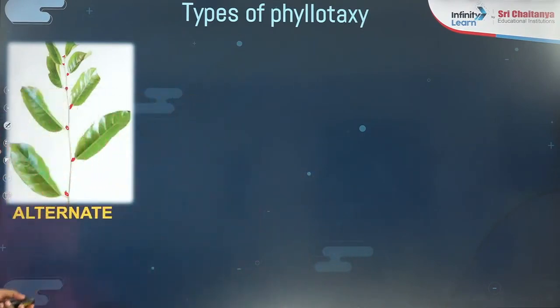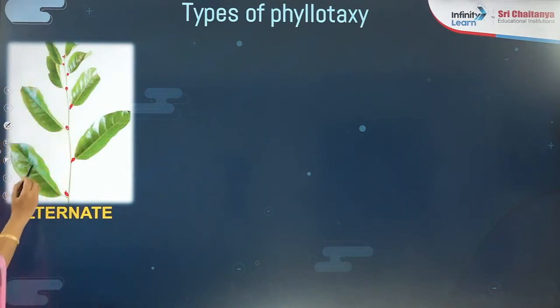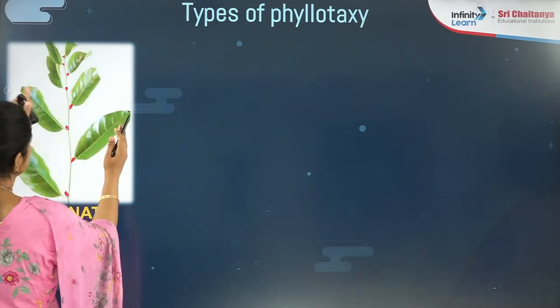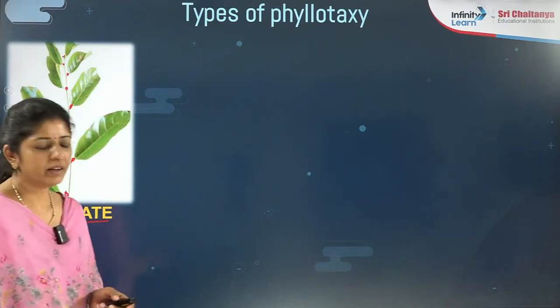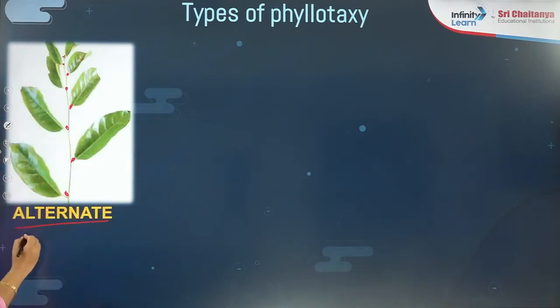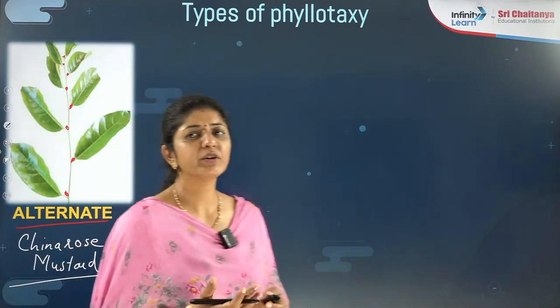So this is not a pinnately compound leaf. This is individually, each one is a simple leaf here. But which type of phyllotaxy? Alternate type of phyllotaxy. At one node only one leaf is there, but in alternate fashion. Here this is on this side, then opposite, then next, then next. This you call alternate phyllotaxy, right? Arrangement of leaf. Now what is an example of that? Example will be China rose or shoe flower, as you call it, even in the case of mustard. These are very common in your surroundings, you will find them. Even in the case of sunflower you will find.